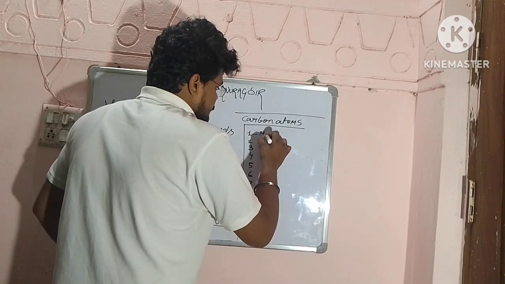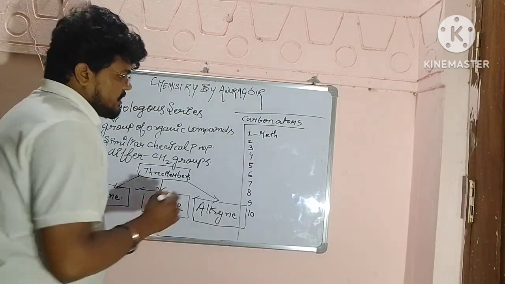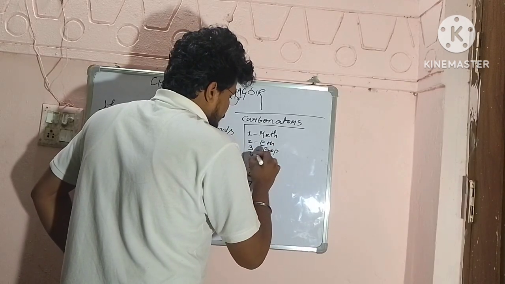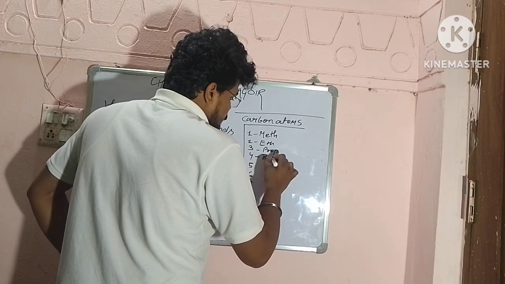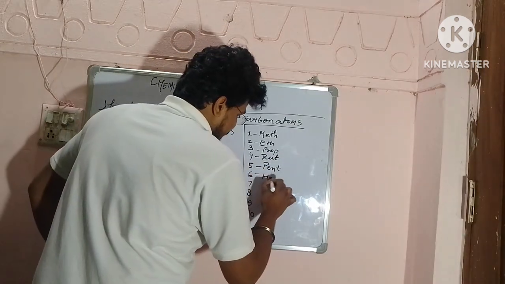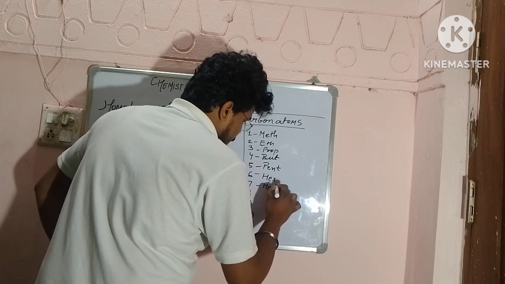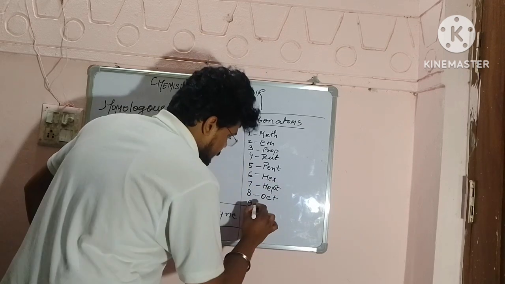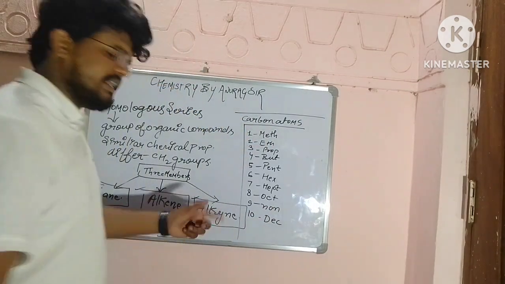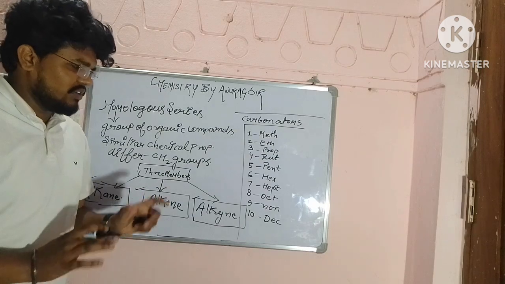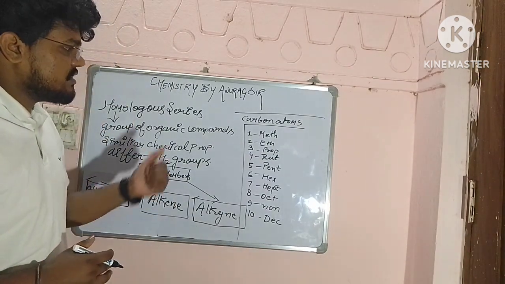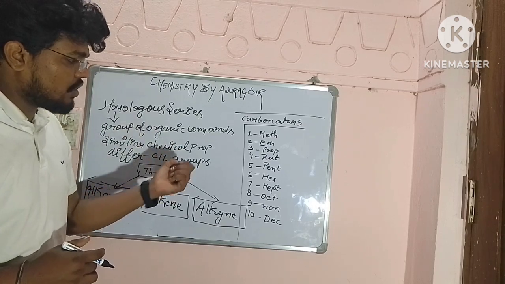If we have one carbon atom, we call it meth. If we have two, eth. Then 3 prop, then but, then pent, then 6 hex, then hept, then oct, then non, then dec. Normally up to 10 is enough for us.